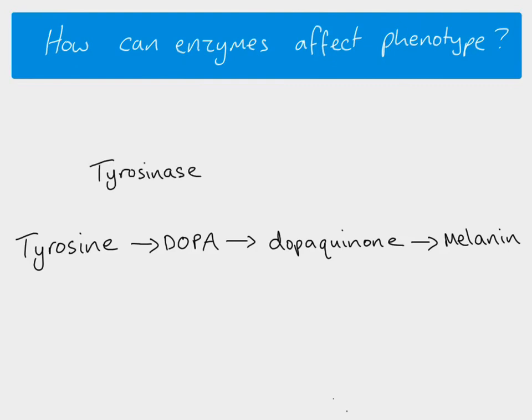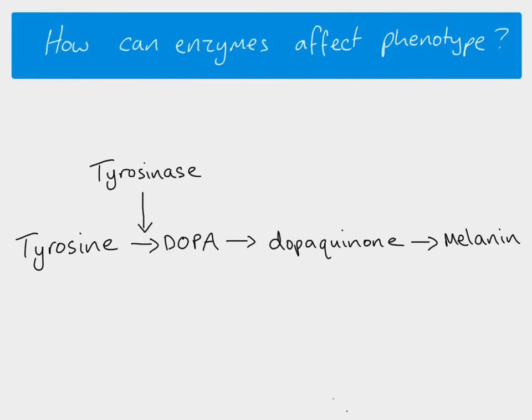So tyrosinase, this is the enzyme. Tyrosinase, the enzyme, is responsible for the conversion of tyrosine into dopa. So without the enzyme tyrosinase, tyrosine can't get turned into dopa, which means that this stage and this stage then can't happen. So the whole pathway is disrupted.